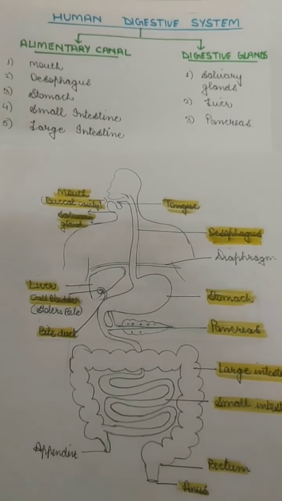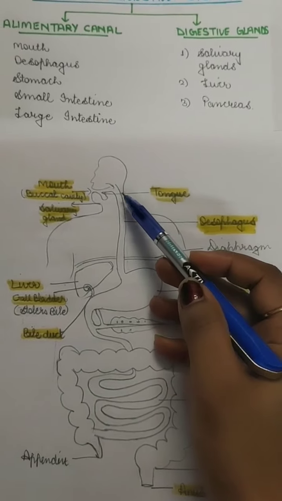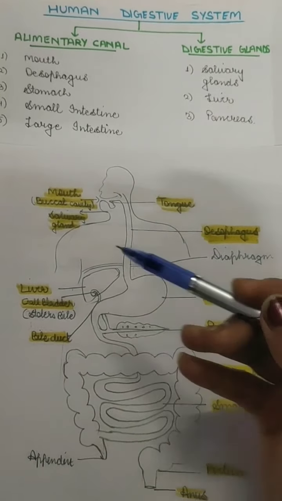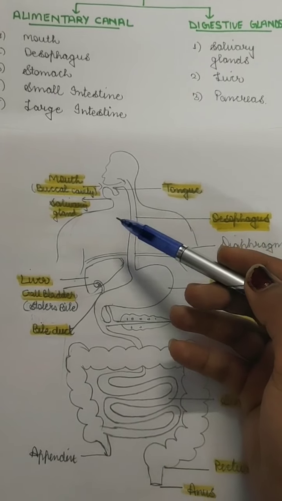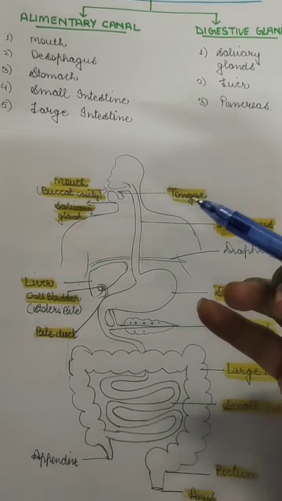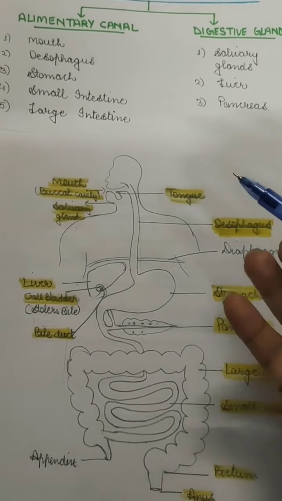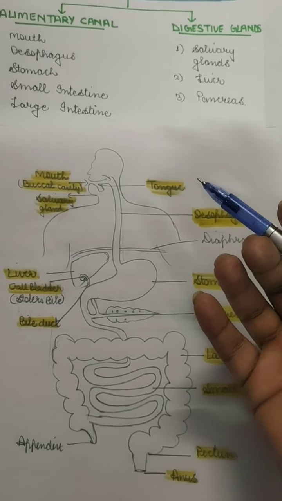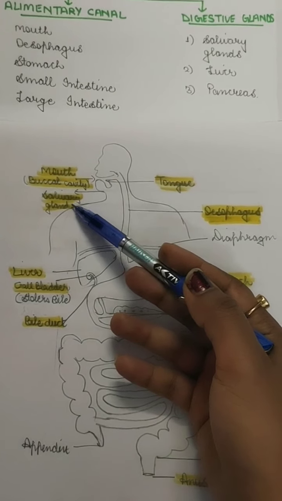The tongue helps in the tasting of food and in pushing the food into the mouth, and the teeth help in the chewing of food. When they chew the food, the salivary glands secrete saliva, or salivary amylase, which helps to digest the starch present in the food into sugar. So it is the first type of digestion, in which the starch present in the food is digested into sugar with the help of salivary amylase, which is present in the salivary gland.